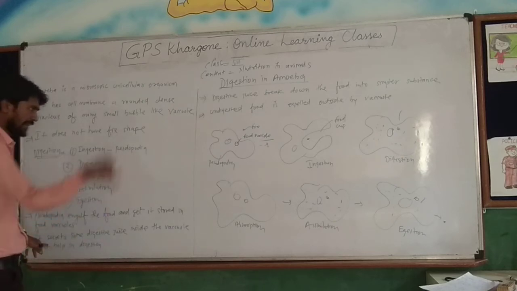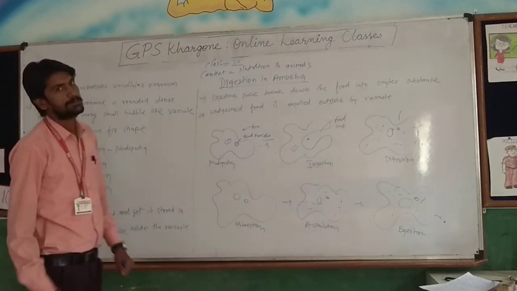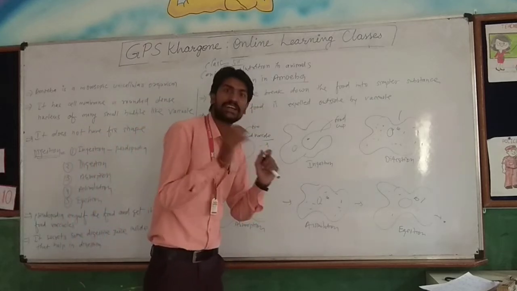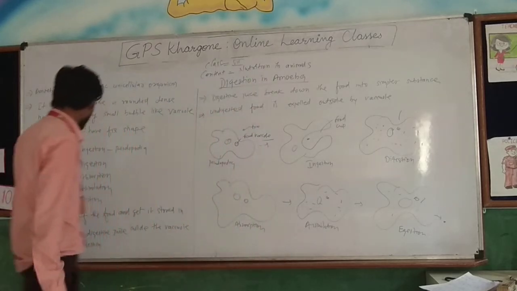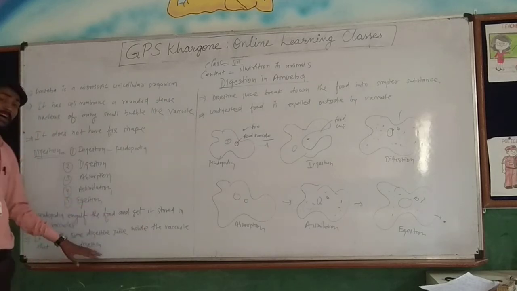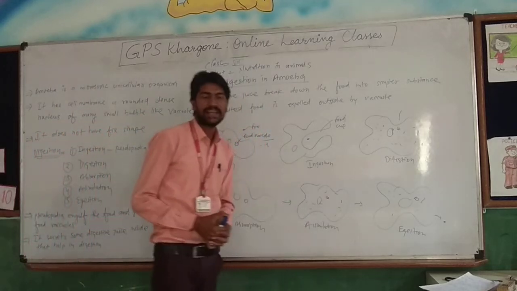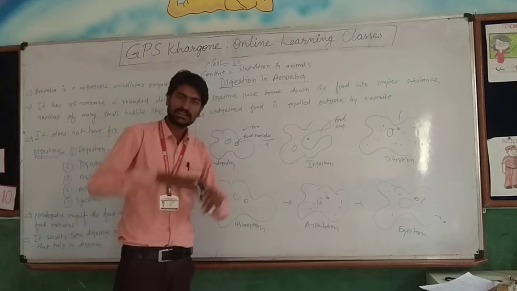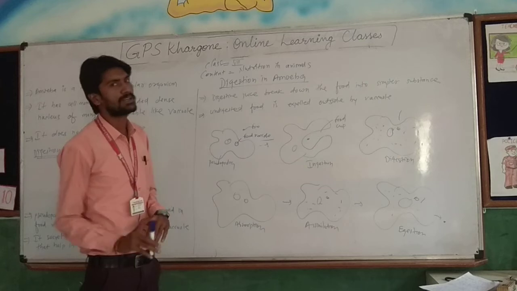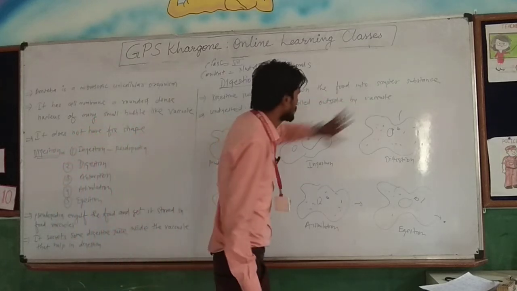Now, when the food goes inside their body, the next step is digestion, which takes place by the food vacuoles. Food vacuoles contain some special type of enzymes which can digest the food materials. The food vacuole secretes some digestive juice inside it that helps in digestion. The digestive juice acts on the food and the enzyme breaks down the food material. See, this complex food material will be converted into simpler food material. The digestive juice breaks down the food into simpler substances.